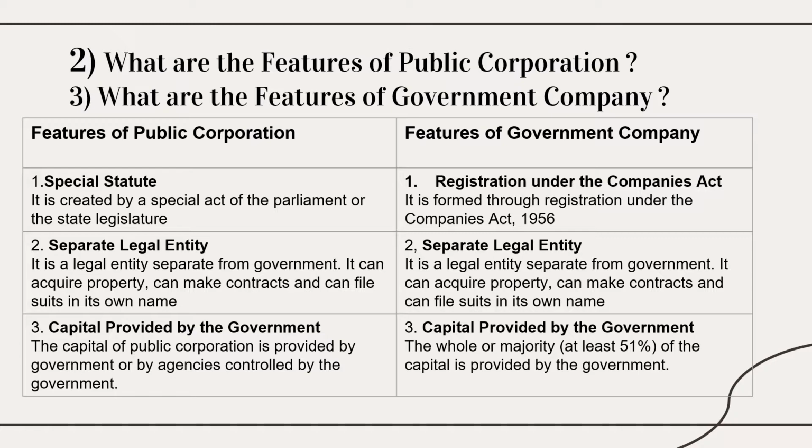And next, capital provided. In both organizations capital is provided by the government. Here in a public corporation, full capital is provided by the government or by agencies controlled by the government. Here the whole capital or a majority can be provided. Majority means here at least 51% of the capital is provided by the government.